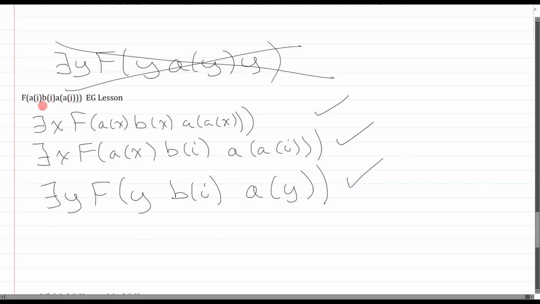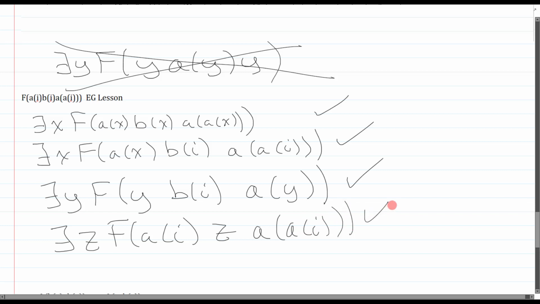So this is an important move. Here I chose A of I. And notice here, I just ripped out the A of I from within this third operation slot, and that's totally okay because I preserved the structure. It's still Y, A, Y. And that's fine as well. And of course, you could have left the A of I alone and generalized the B of I to Z, and you would still have A of I here. Okay, so that's all good.